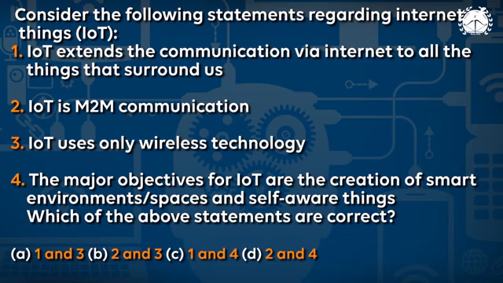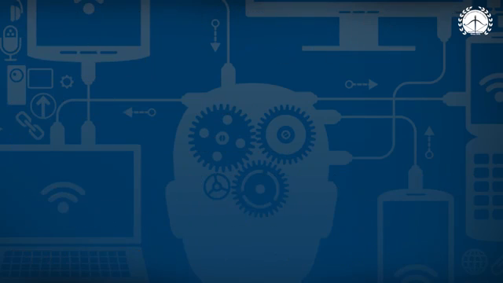That sensor sends data to the server, and the server sends the data to the mobile. With the help of the mobile you can see that at this particular cinema theater, this particular parking space is available. This is made possible with the help of the Internet of Things. Hence the fourth point is true. So if you see all of these points, option C is the right answer for this question. Let us see another question.